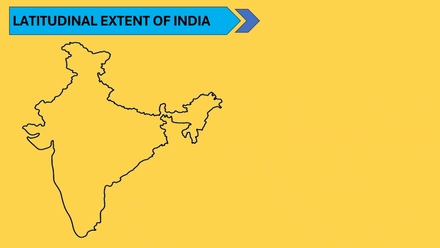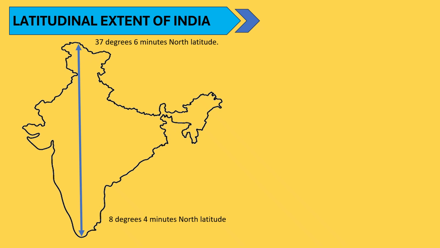Latitudinal extent of India. India extends from 8 degrees 4 minutes north latitude up to 37 degrees 6 minutes north latitude. This means India stretches from south to north and covers a large distance. The Tropic of Cancer passes through the middle part of India. Its latitude is 23 degrees 30 minutes north.